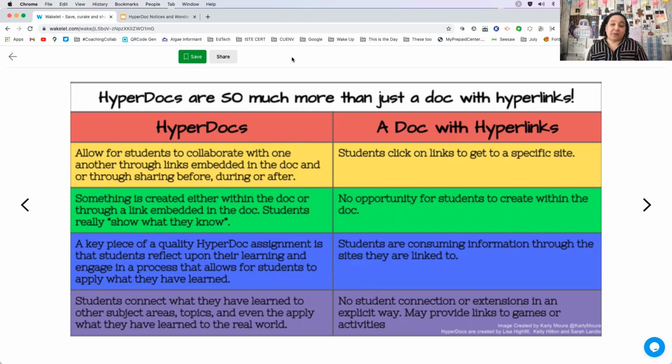And then that next part of the HyperDoc that's really important is giving students time to reflect. They can do this individually, they can do this together as a class, they can reflect on not only what they just learned, but they can reflect on their process. They can reflect on the feedback that they just received on their creation and how they're going to move forward.